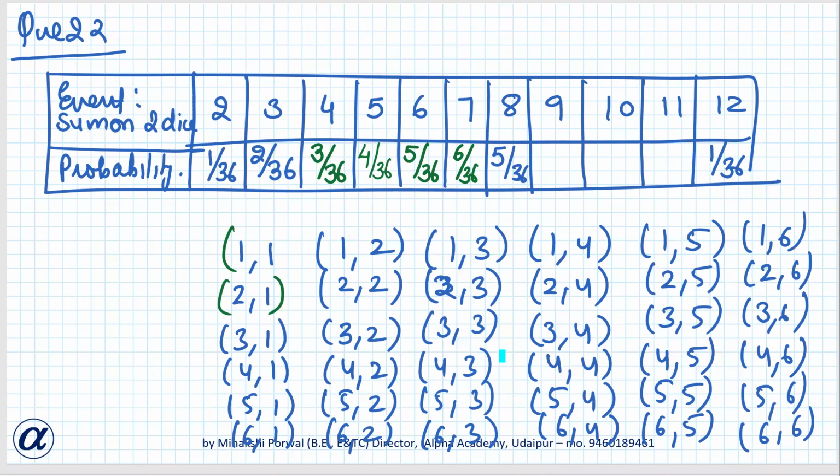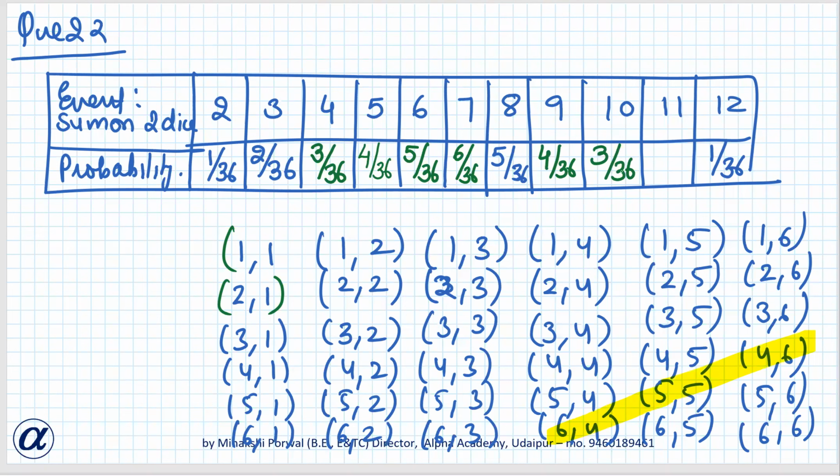Then how many ways can we get 9? 6 comma 3, 5, 4, 4, 5, 3, 6. So it is 4 upon 36. How many ways can we get 10? 6 comma 4, 5 comma 5 and 4 comma 6. So how many ways? 3 by 36 will be the probability.